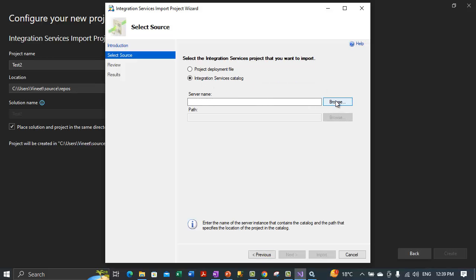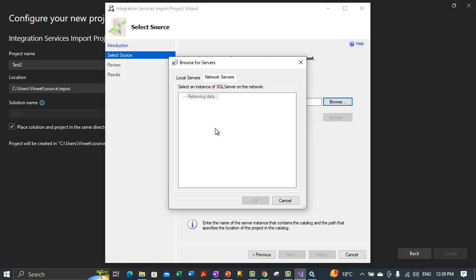But let's select the integration services catalog if it gives us the option to do so. So we need to type the database name. Let's see if it gives the list of network servers. Otherwise, we need to type the database instance name in the server name text box, click on browse, and select the database instance that contains the catalog.